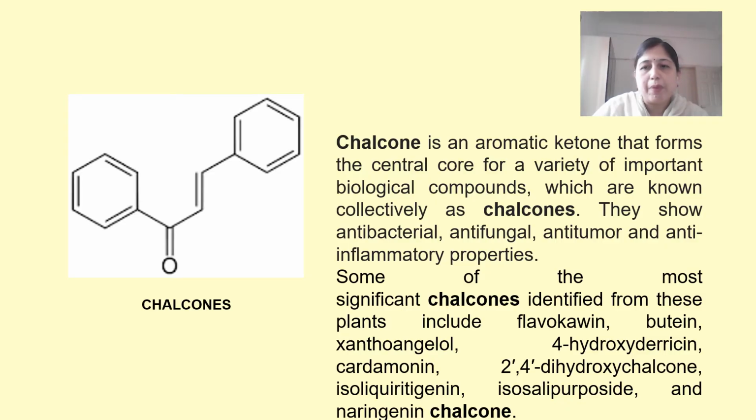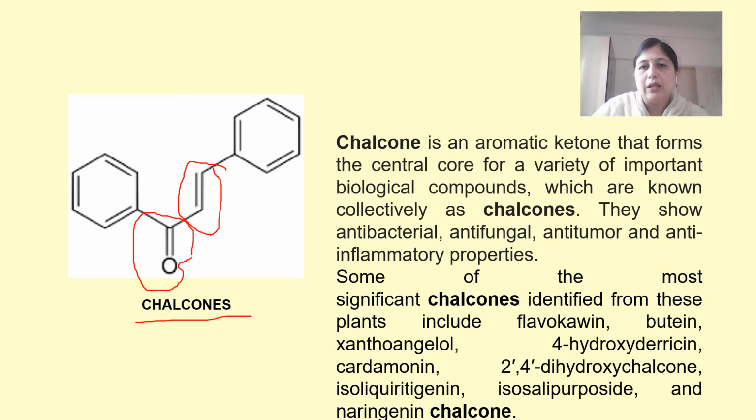Another colored compound which is also considered to be a flavonoid are the chalcones. Chalcones do not have a pyran ring. There is no heterocyclic ring present. It is a simple structure with two benzene rings which are joined together by 3 carbon atoms, with a keto moiety and one unsaturation present.